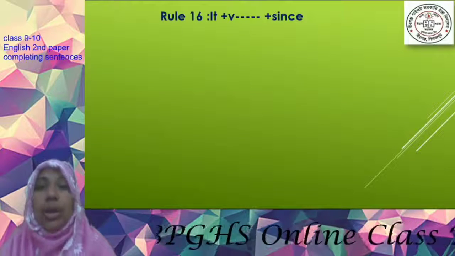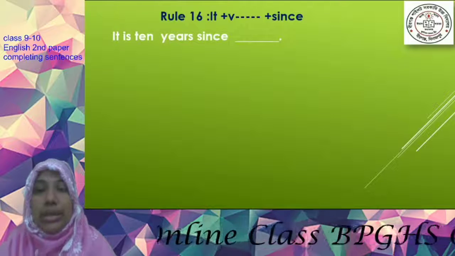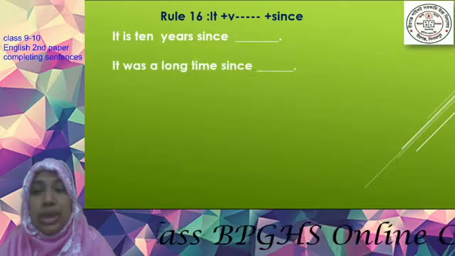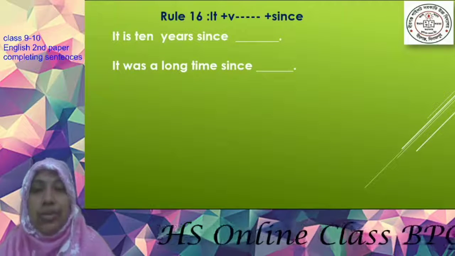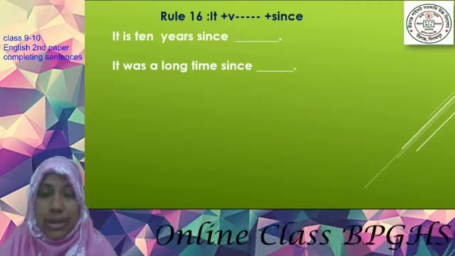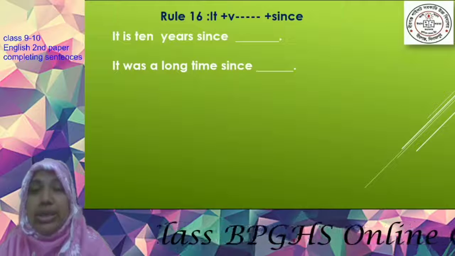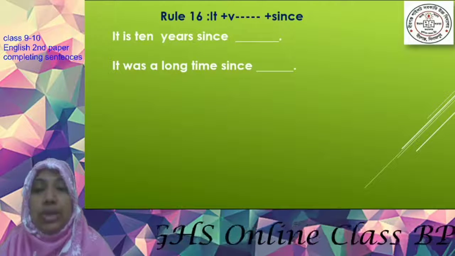Now comes rule number 16. Look at the structure: "It is 10 years since..." "It was a long time since..." Before since, if you get this type of structure, then to complete the sentence you will have to choose a clause according to the tense.